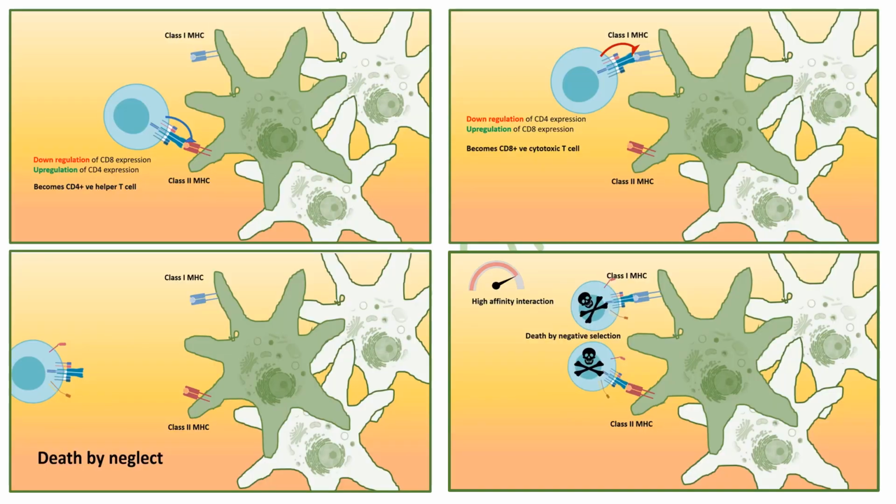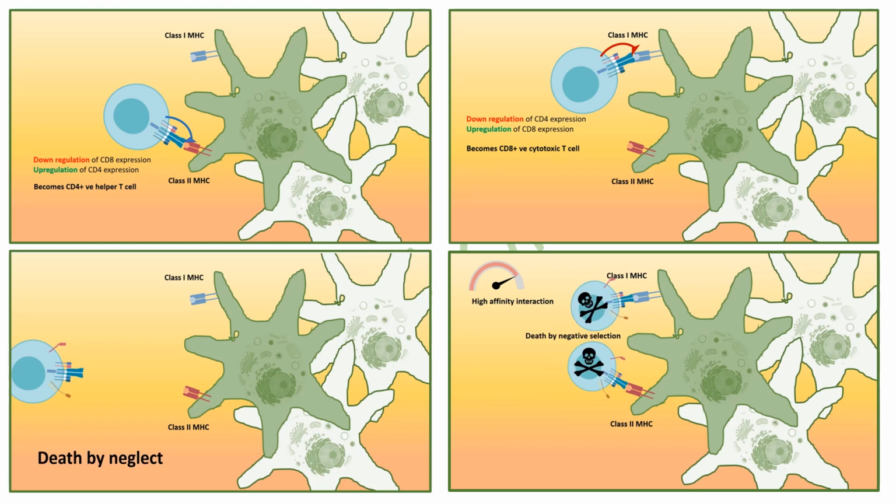So when the T cell will interact with the class 2 MHC molecules, downregulation of CD8 protein expression occurs and CD4 protein will be upregulated. That means it will be expressed. So the T cell will be CD4 plus helper T cell.